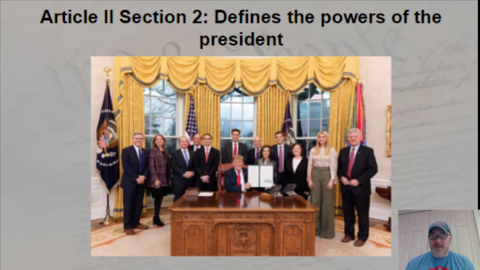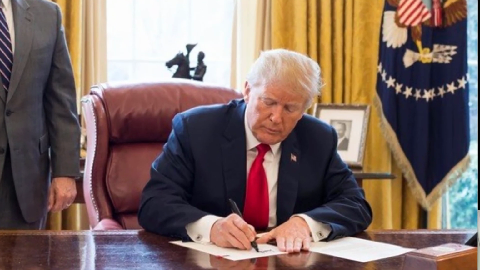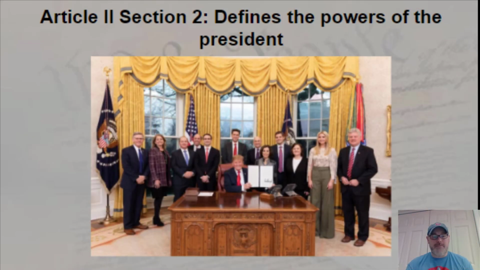Of course, one of the big powers that was talked about in Article 1 is the power to veto bills. Once a bill passes Congress and goes to the president, he can reject that bill. All right, so there's Article 2, Sections 1 and 2.